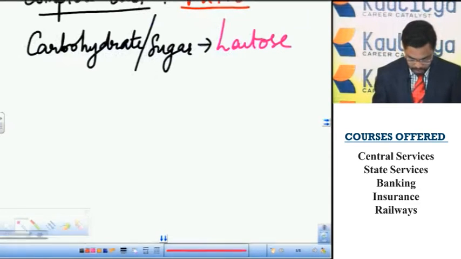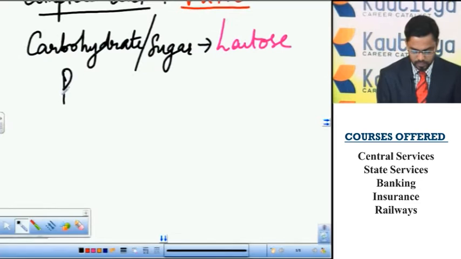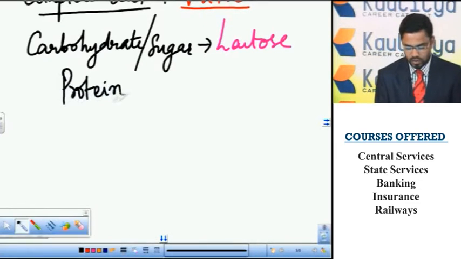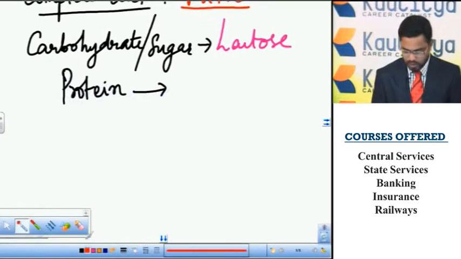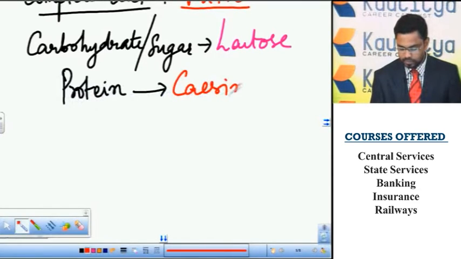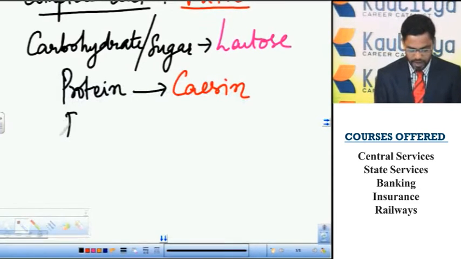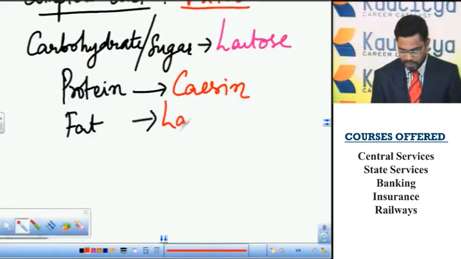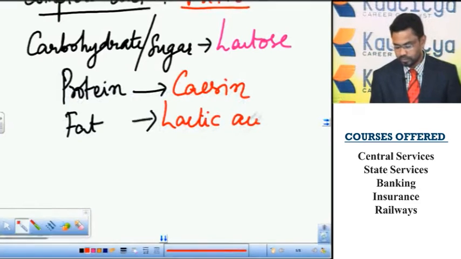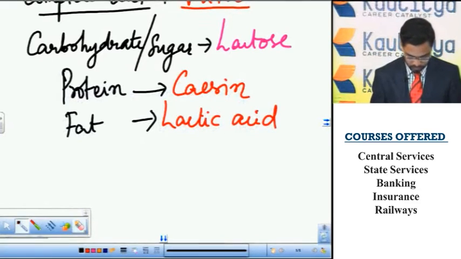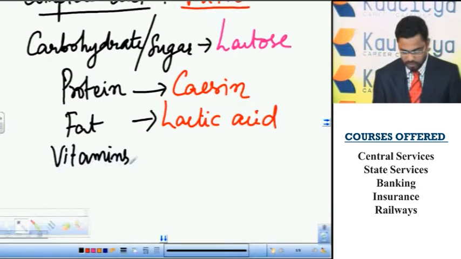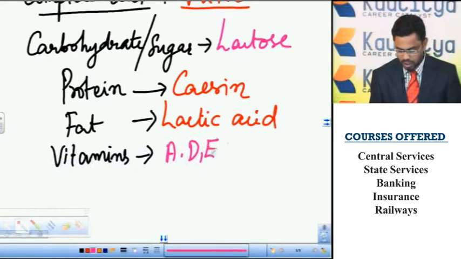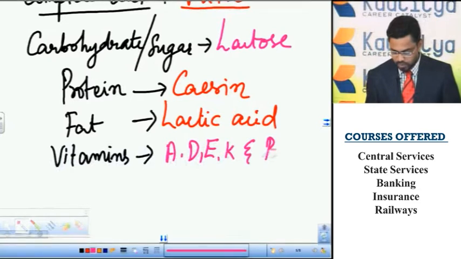the protein present in the milk is casein, and the lipid or the fat present in the milk is lactic acid, and the vitamins present in the milk are A, D, E, K and B complex vitamins.